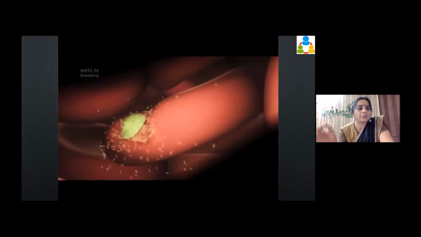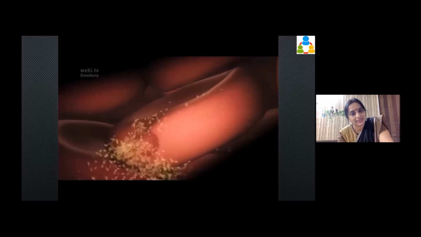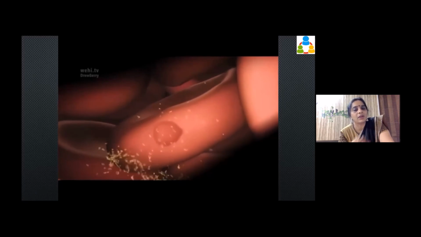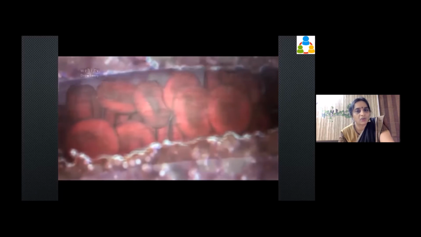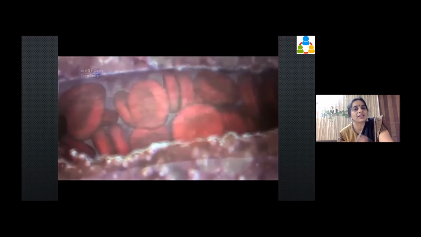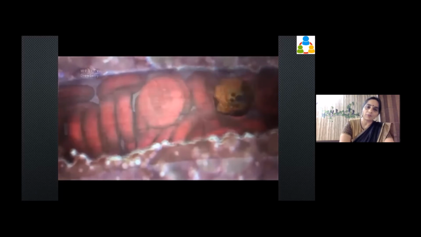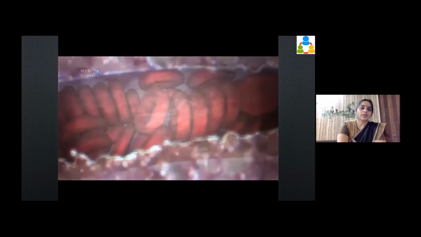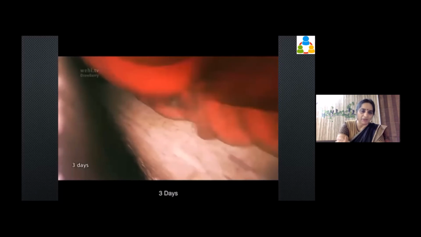Whatever malarial parasite we are detecting on the slides, we find that one by one, the RBCs are being destroyed. They are used to produce more number of malarial parasites. The person gets infected with malaria and suffers the consequences of malaria. And this is the way the mosquitoes infect.